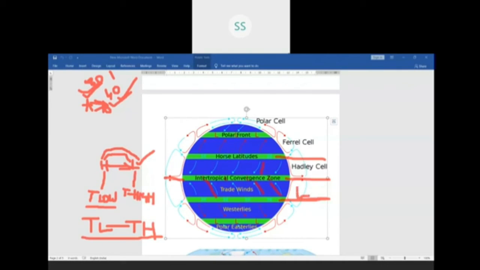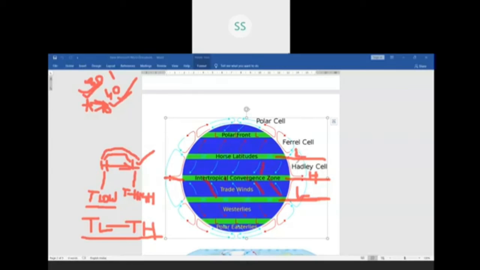Like here the temperature is low. If you compare with the equator, on the equator the temperature is high. But in comparison to the equator, on the tropics the temperature is low. In the same way here, on the Tropic of Cancer, the temperature is low in comparison to the equator.